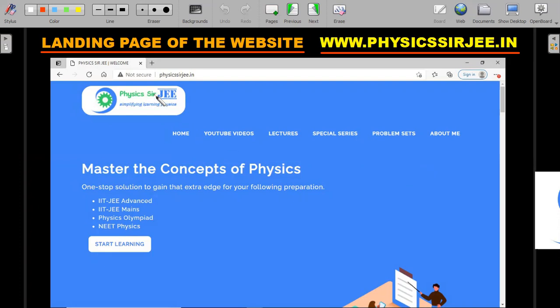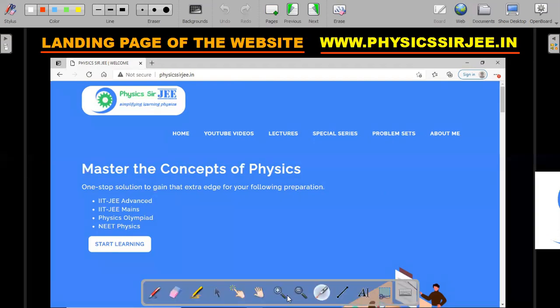Okay, so here's the landing page. Whenever you type www.physicssurgery.in, actually you can get rid of www. It's just physicssurgery.in in your web browser. Then this would be the landing page. Landing page is the terminology they use for the first view of the page when you type in a website. So this is how it would look. And to repeat, this is .in, not .com, .in at present.